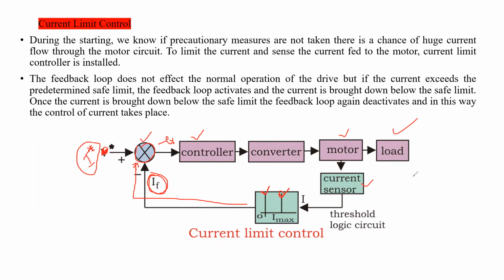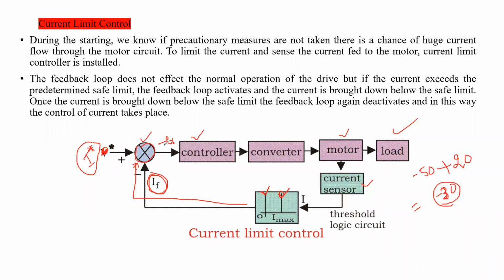For example, the reference is minus 50 amperes and the actual current is plus 20. रिजल्ट क्या निकलेगा अपन को? -30, है ना. -50 + 20 कितना? -50 + 20, what is the result? -30. -30 means this is negative, na?